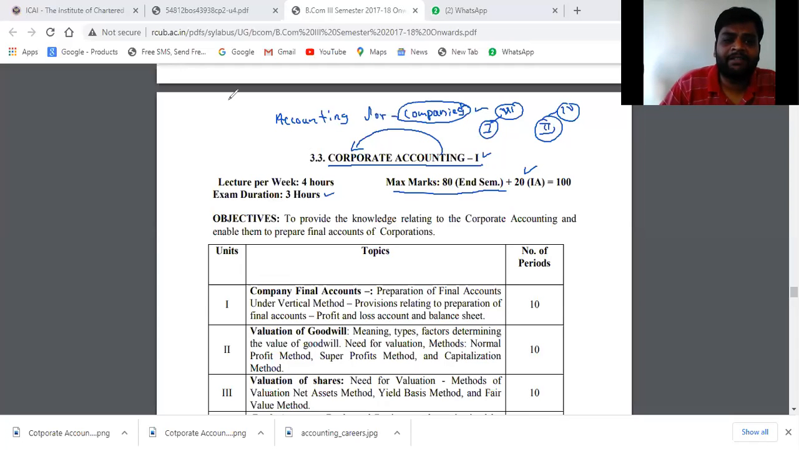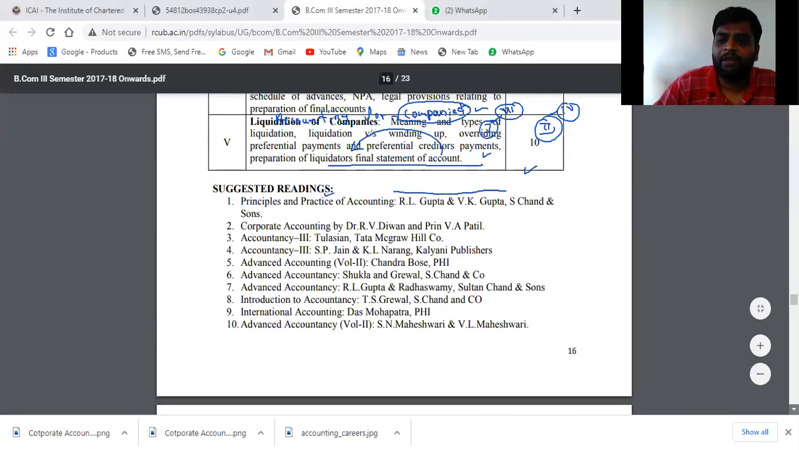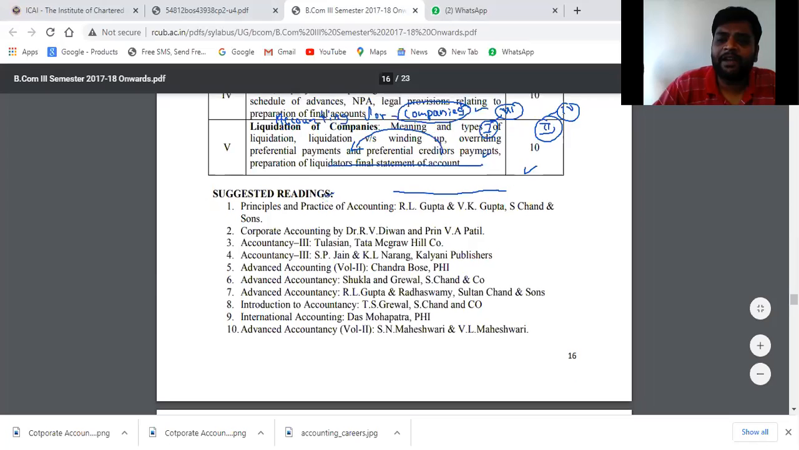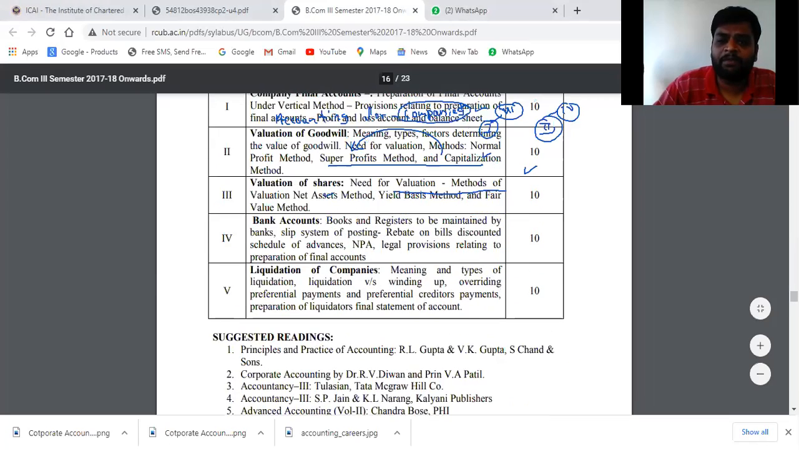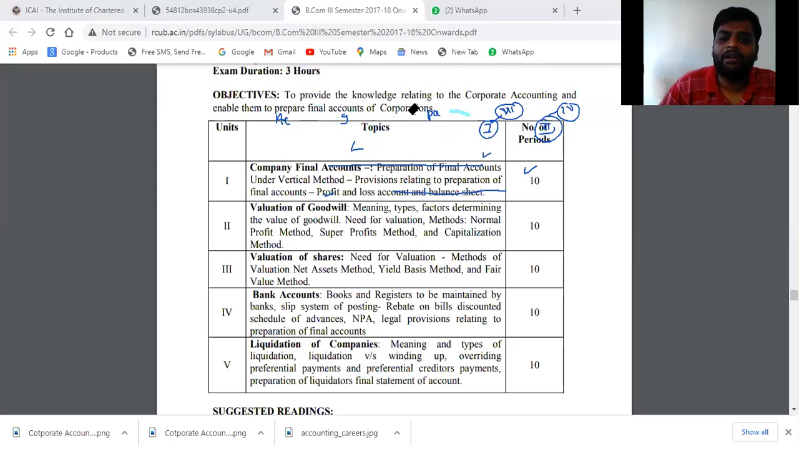You are having 5 units of corporate accounting. So how many units? That is 5 units. Today I will explain what exactly the 5 units are and what each says. Then the first unit will be the company final accounts. Already you learned about the final accounts.